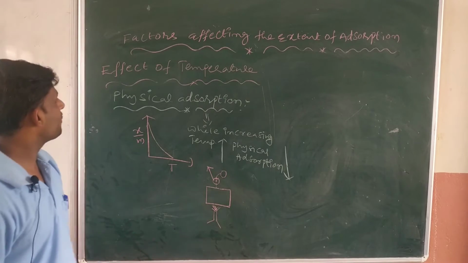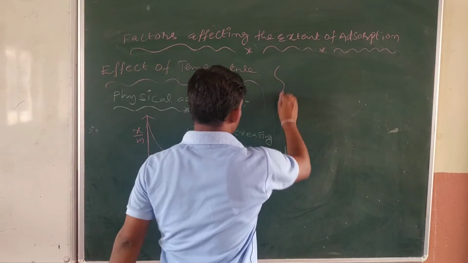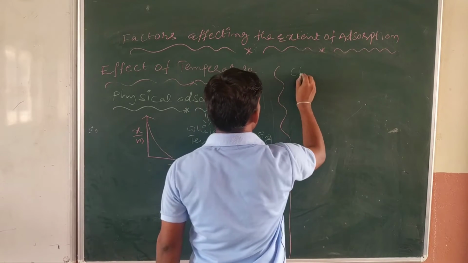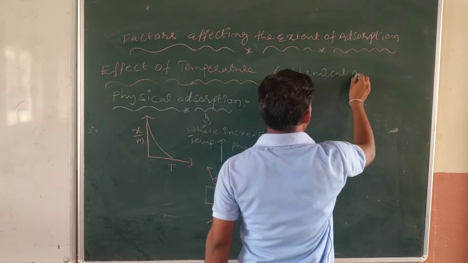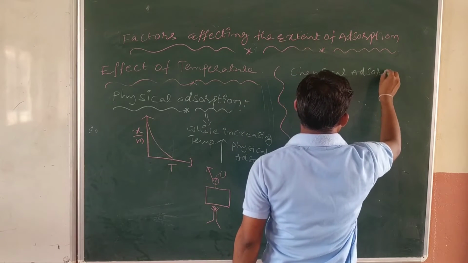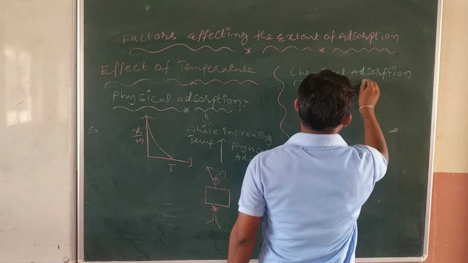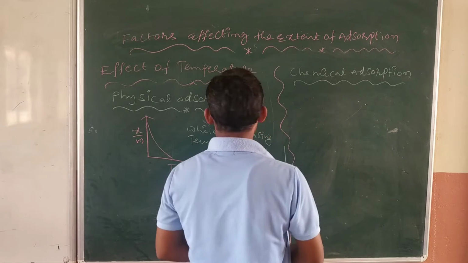But in the case of chemical adsorption, what happens? So let's talk about chemical adsorption. We will see directly with the graph.